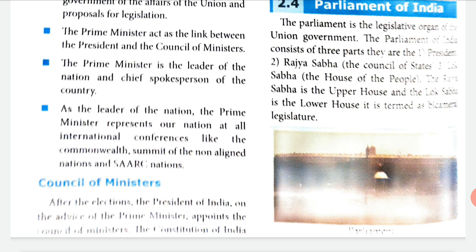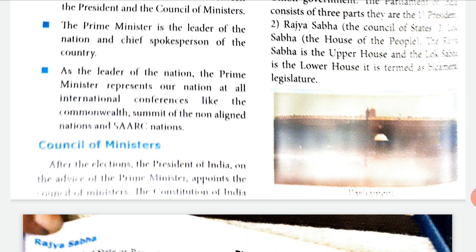As the leader of the nation, the Prime Minister represents our nation at all international conferences like the Commonwealth, the Summit of Non-Aligned Nations and the SAARC nations. So being the leader of our country, he will represent our country in various places, especially in international conferences like the Commonwealth, the Summit, Non-Aligned Nations, SAARC nations, etc.